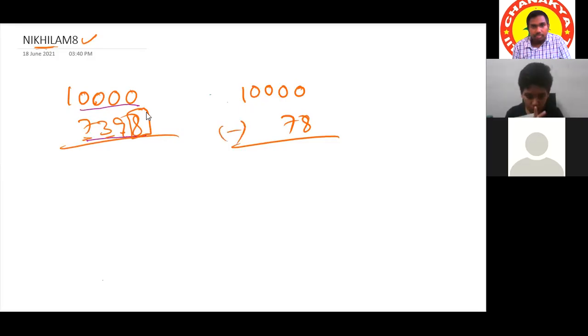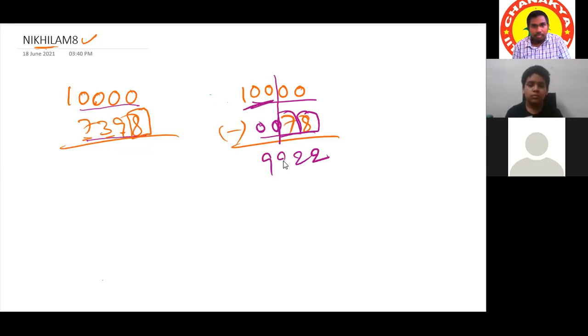Now 10,000 minus 78. In this case, what to do? Equate the number of zeros and number of digits by considering 0078. Subtract this one from 10: 2. Subtract this one from 9: 2. And what is the remaining number? 100's predecessor, 99. So the answer is 9922. Okay.